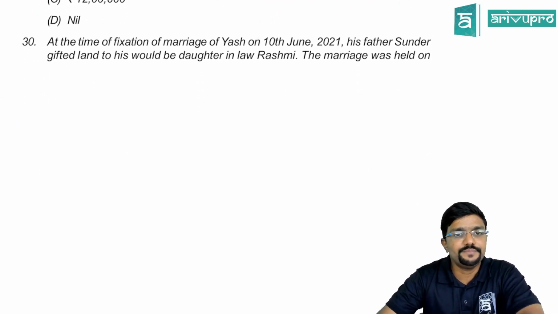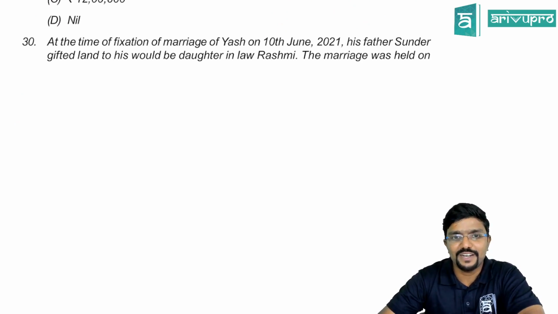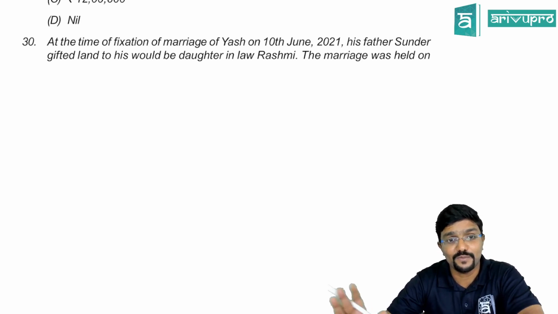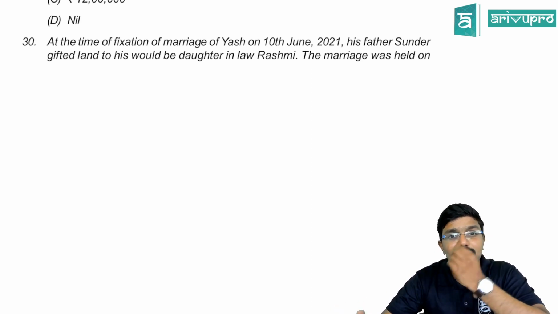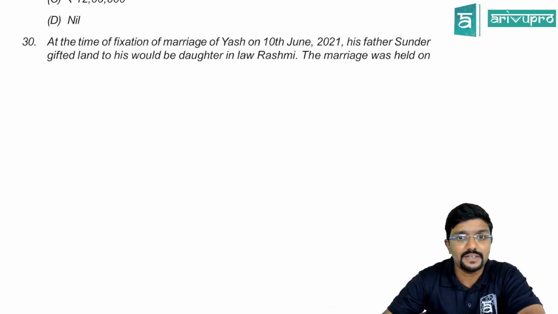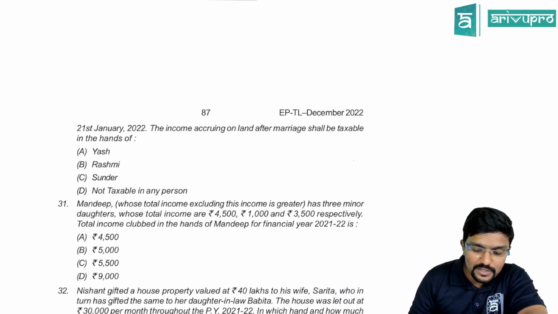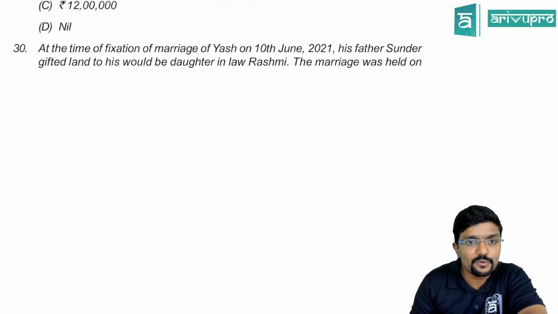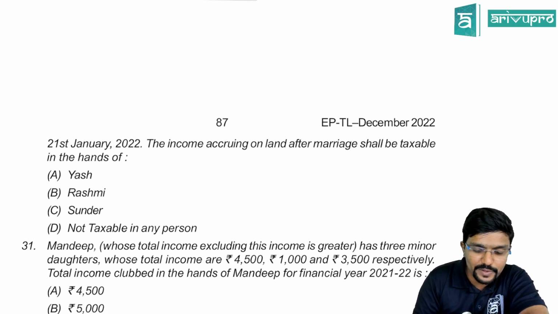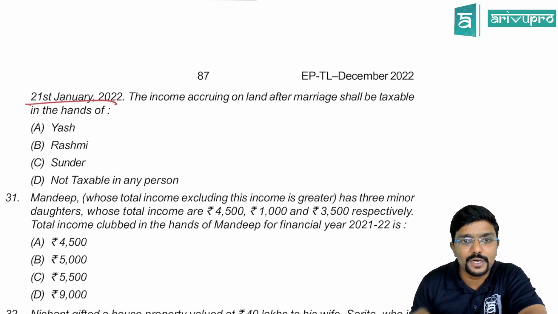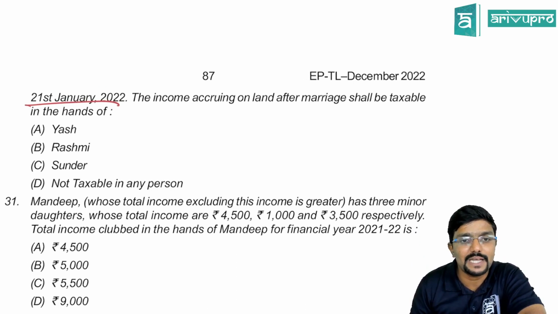30th question. At the time of fixation of marriage of Yash on 10th June 2021, his father Sundar gifted land to his would-be daughter-in-law Rashmi. At the time of fixation of marriage itself, he is giving. The marriage was held on 21st January 2022. When did he give the gift? 10th June, at the time of fixation. But marriage happened on 21st January. The income accruing on land after marriage shall be taxable in the hands of whom?